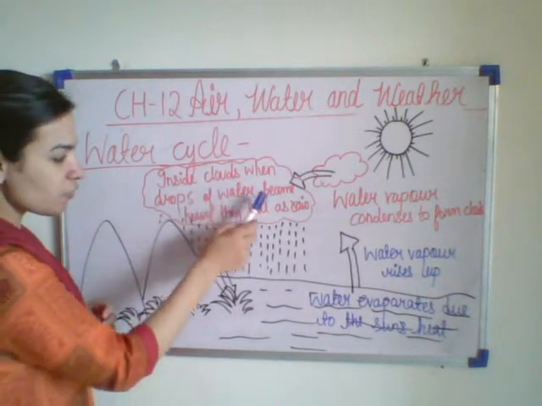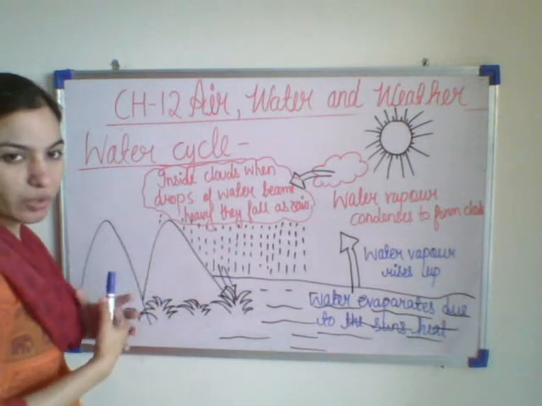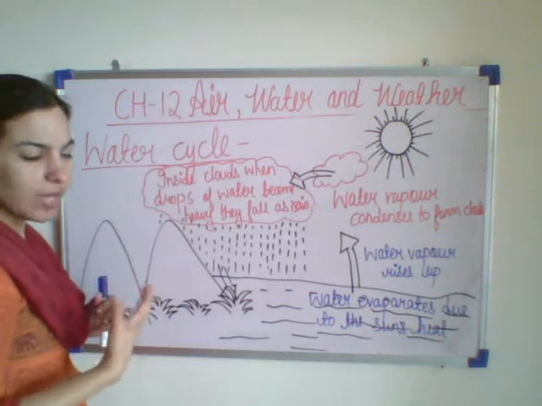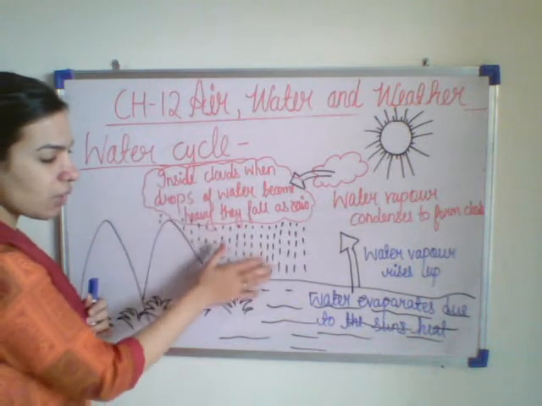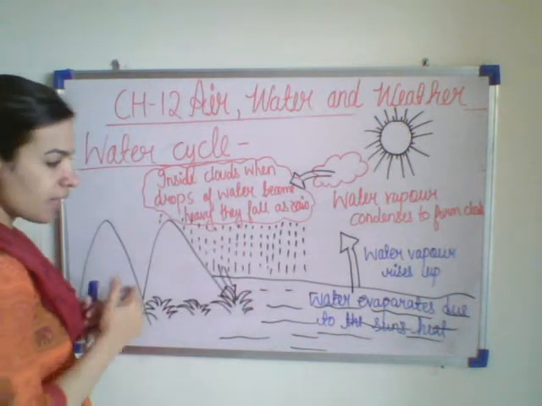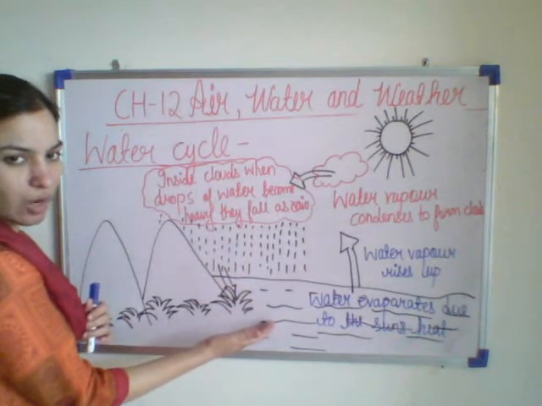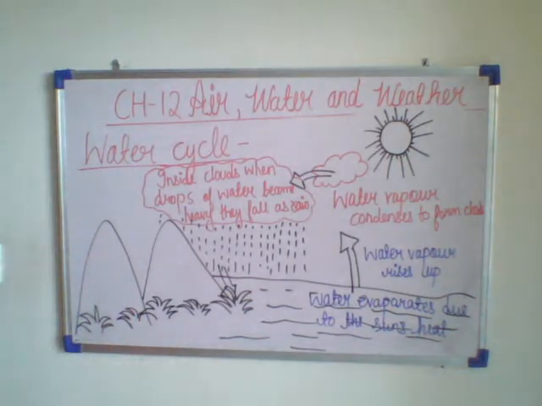When so many drops of water are inside this cloud, the drops become heavy, and the cloud becomes very heavy. What will happen? Then it will fall down as rain, and this water will move back to this river or any water bodies. So students, you can take out page number 99.